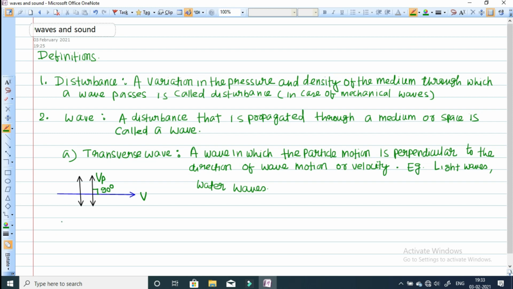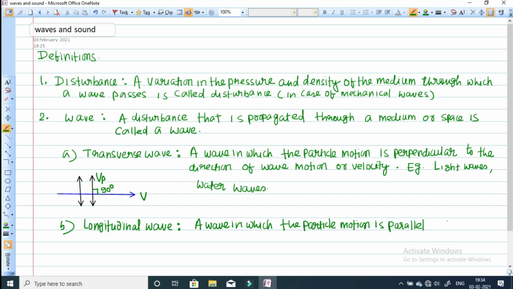The next wave is the longitudinal wave. A wave in which the particle motion is parallel to the direction of the wave motion or velocity is known as a longitudinal wave. The most common example of a longitudinal wave is the sound wave.